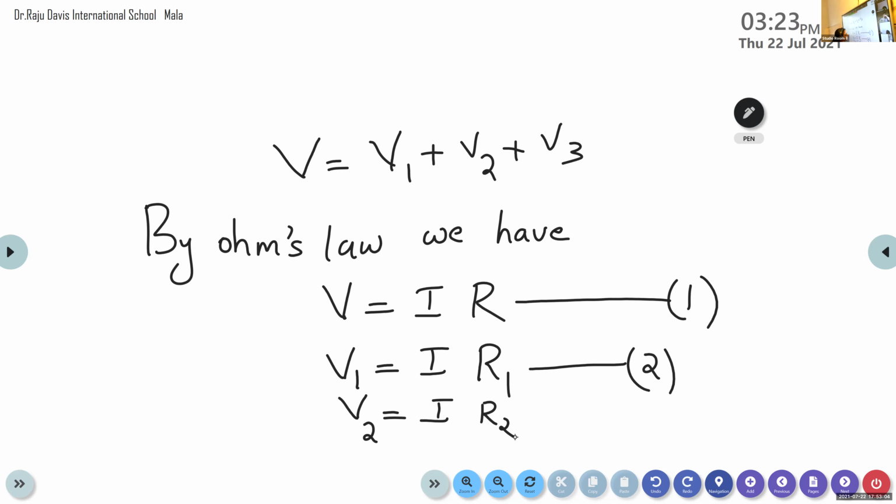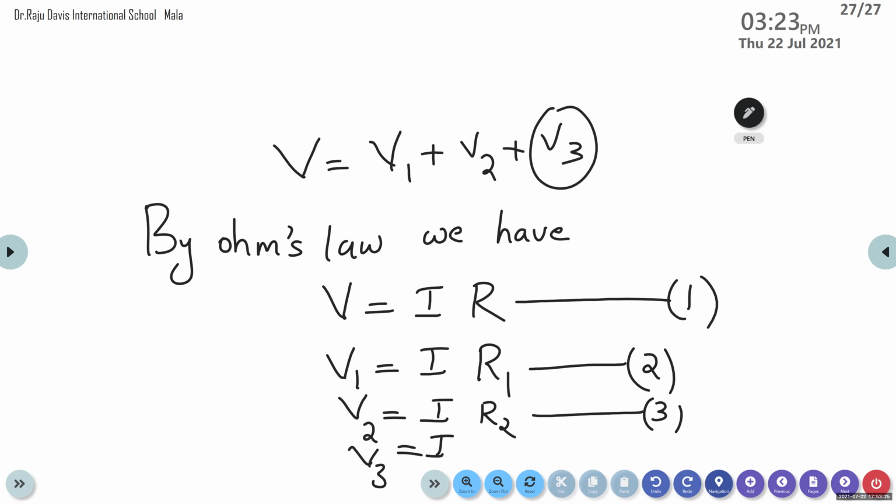So V2 equals IR2. This is our equation number 3. Here we have one more voltage, the voltage across the resistor R3. So V3 equals I into R3, IR3. This is our equation number 4.